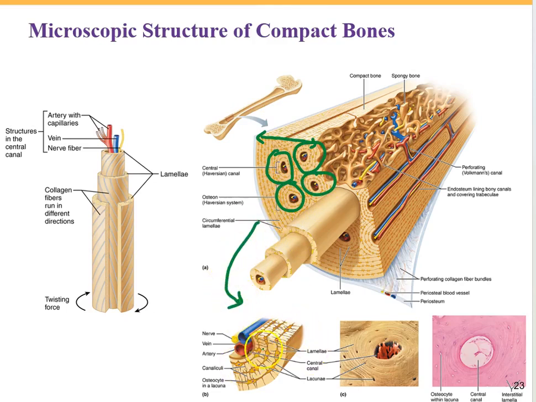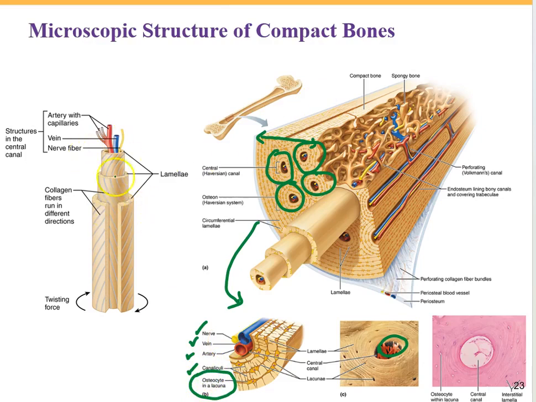It is composed of the circular layer, the concentric layer around the central canal. So at the central canal, you can find nerve, vein, and artery. And at each layer, you can find the osteocyte in a lacuna, which the osteocytes can be connected to each other by these very tiny canals called canaliculi.